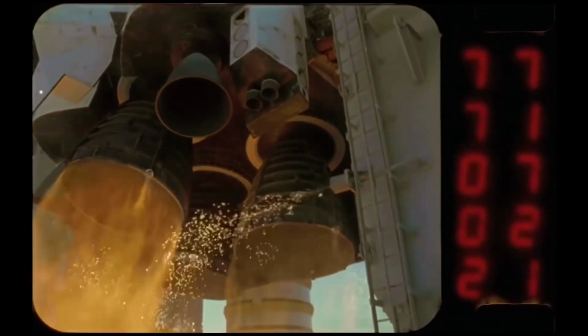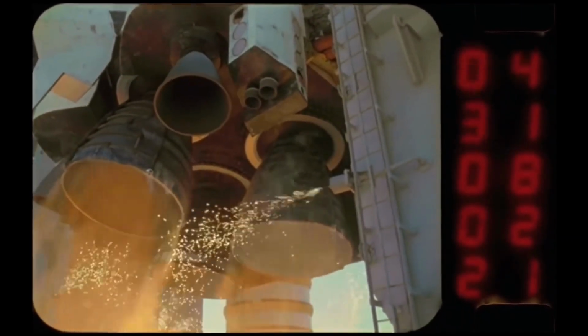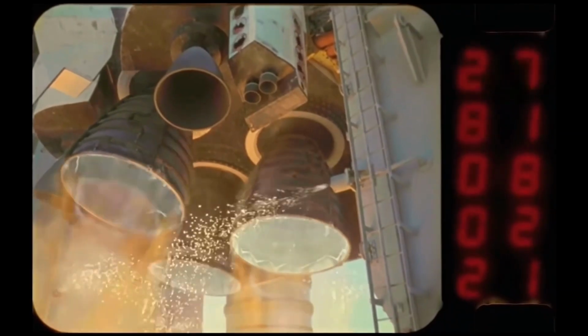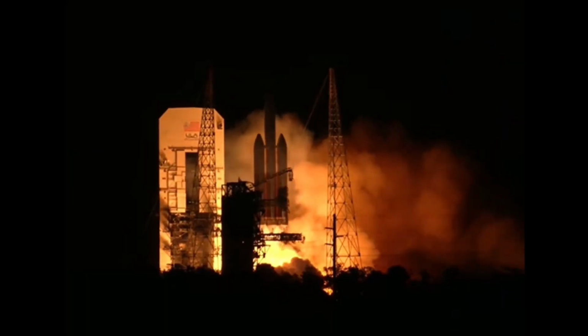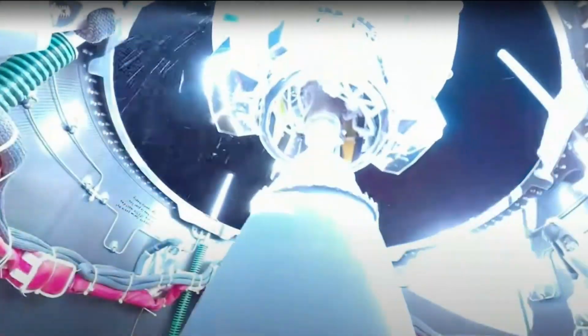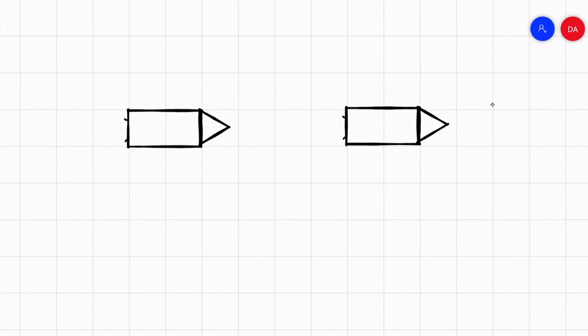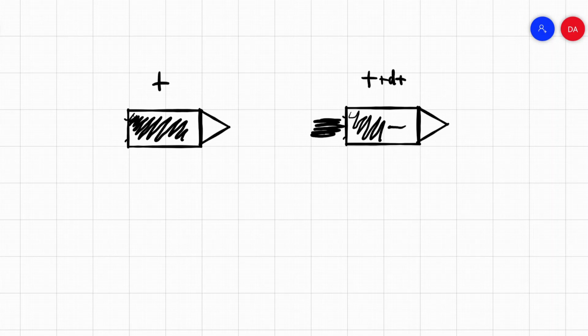In this example, we derived the rocket equation using force, but you can also derive it using the conservation of momentum, which might be a little more intuitive. So here we have a rocket with all the fuel inside of it, and it hasn't started burning its engines yet at time t. And at time t plus dt, or a tiny little increment of time in the future, it does start burning its fuel, and the amount of fuel left inside of it starts to decrease.